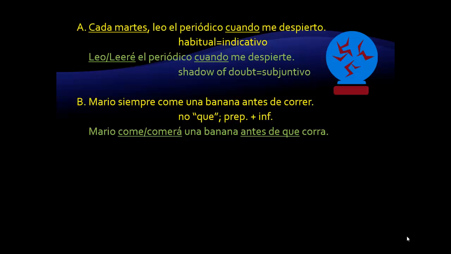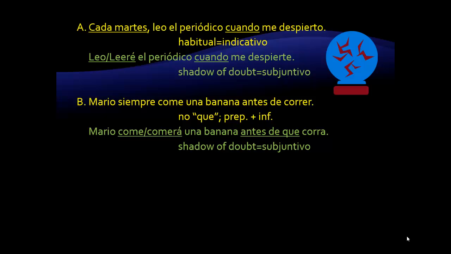In this sentence, we are implying that Mario has not gone running yet, and so there is a shadow of a doubt as to whether he will eat the banana before he runs. He might not have any bananas, or he may feel like an apple instead. Regardless, because it is an action that might happen in the future, the verb that is after the antes de que is in the subjunctive.